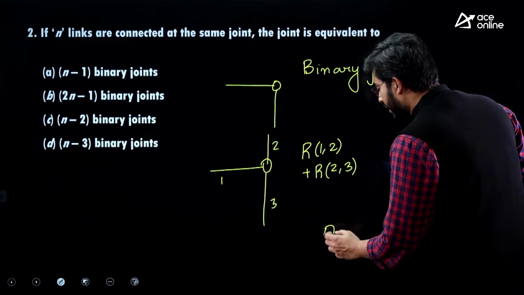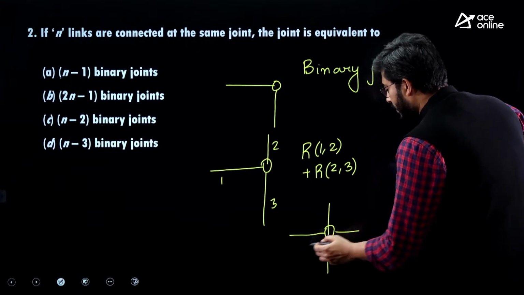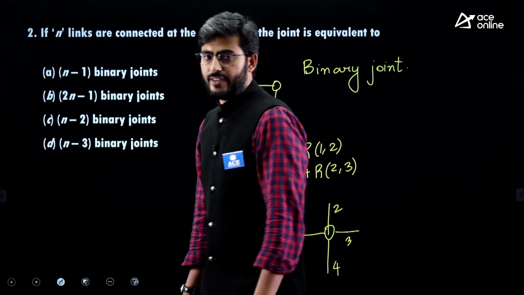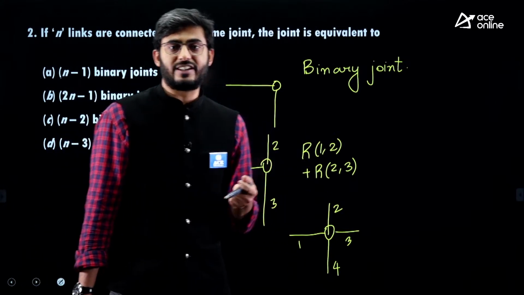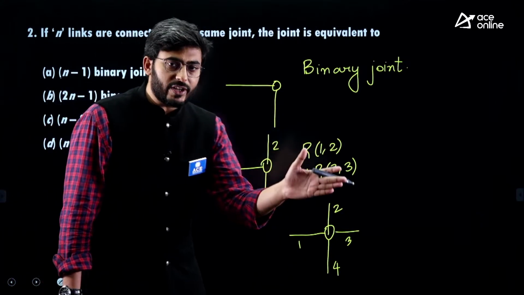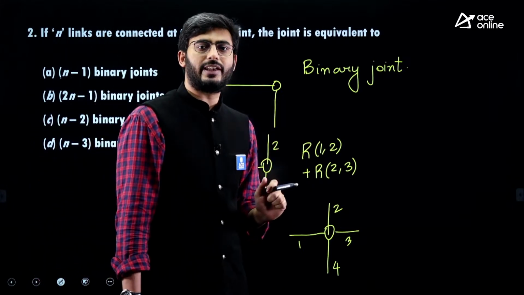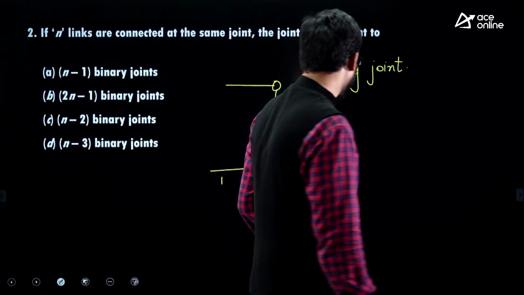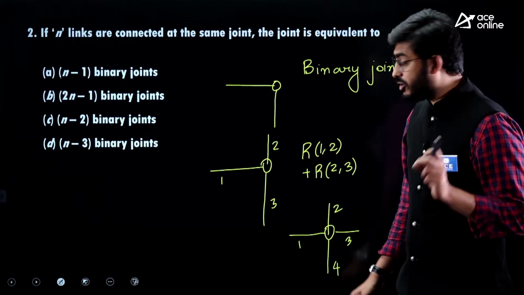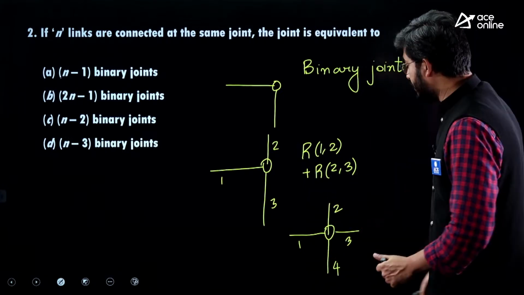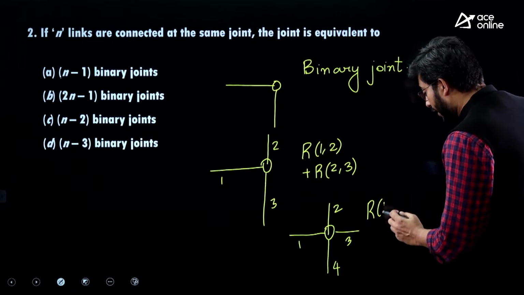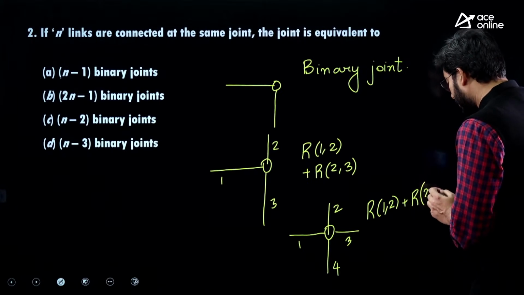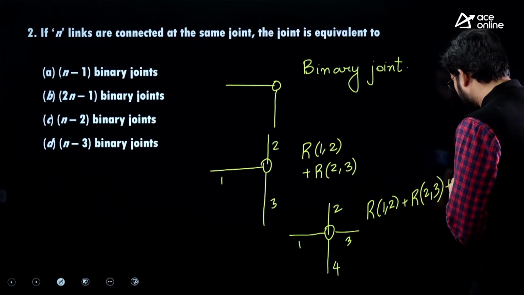Similarly, consider 4 links, 1, 2, 3 and 4, at a joint or at a node. Let us see how many joints are formed. I will assume that link 1 is in the front, behind 1 link 2 is there, behind 2 link 3 is there, and behind 3 link 4 is there. So I will assume that 2 and 3 are sandwiched between 1 and 4, which means there is a contact between 1 and 2, a contact between 1 and 3, a contact between 2 and 3, and a contact between 3 and 4.